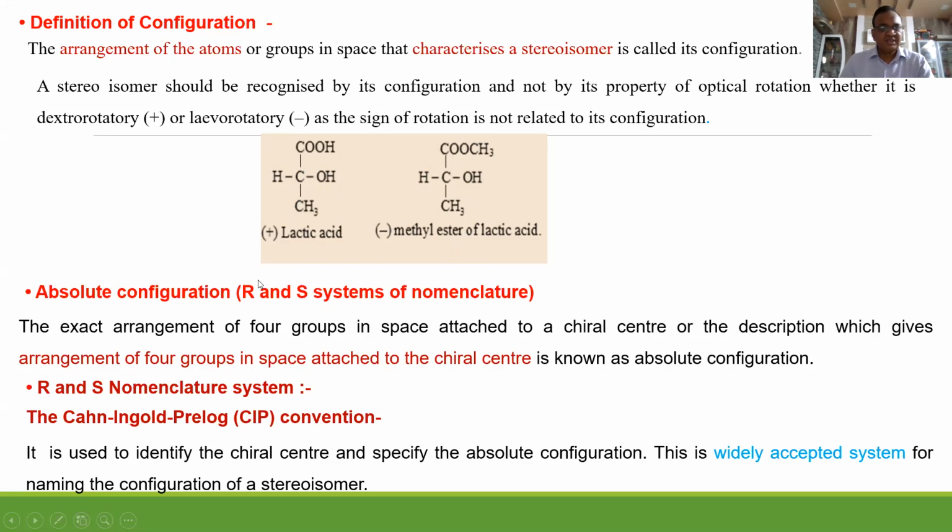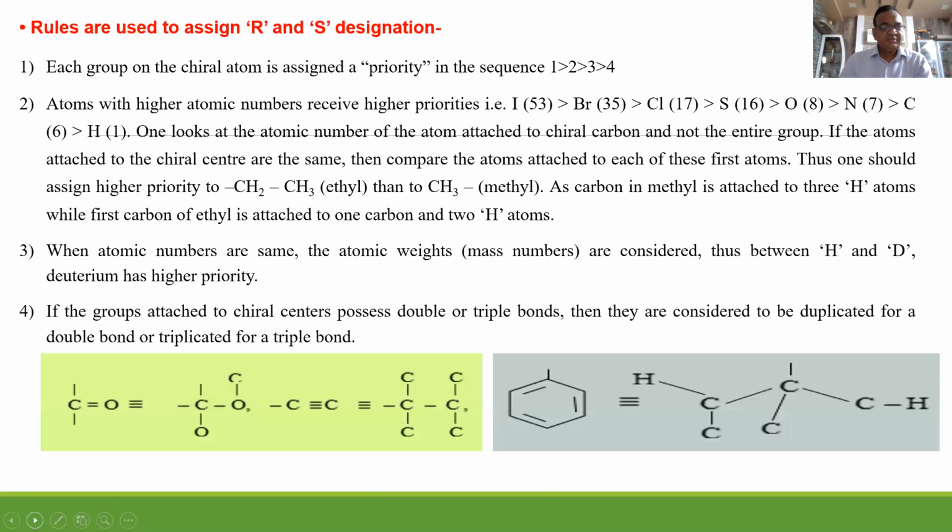R stands for rectus, right-handed. S stands for sinister. To decide any molecule as R or S, you have to follow the Cahn-Ingold-Prelog sequence rule, the CIP rule. Rules for this R and S configuration.